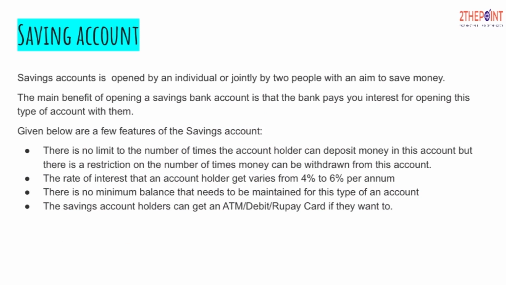One is the saving account. A saving account, as the name implies, is opened by an individual or jointly by two people with an aim to save money. It can either be opened by one single person, or two or more people can come together and jointly open an account, which is called a joint account.